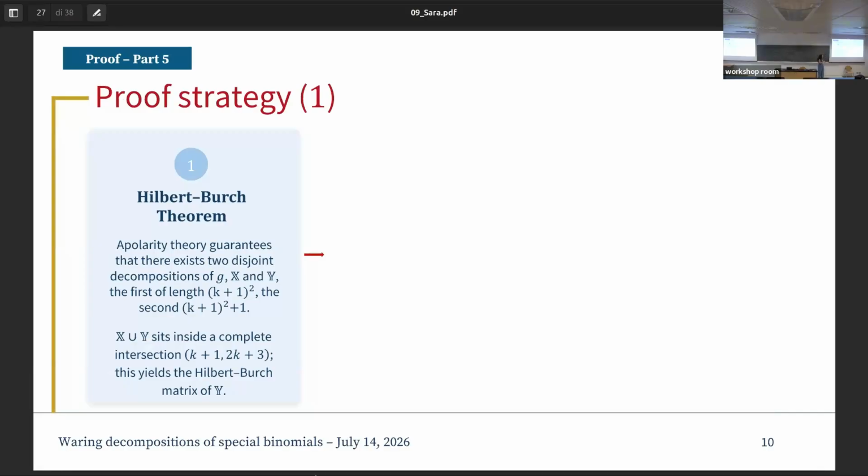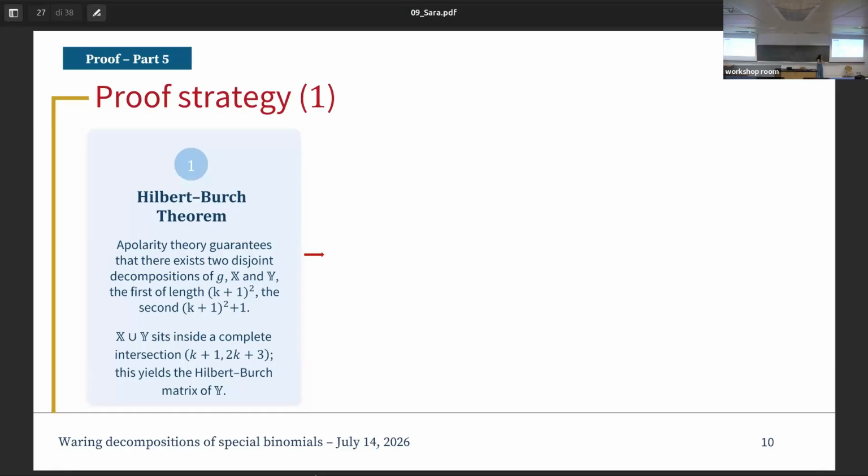The idea is that we can take two decompositions of our monomial G. We call them X and Y, which consist of disjoint points. We assume that X has length (k+1)^2 and Y has length (k+1)^2 + 1. Now, by using this Hilbert-Burch theorem, we will show that since X and Y lie in a complete intersection of type k+1 and 2k+3, then we will be able to compute the Hilbert-Burch matrix of Y.